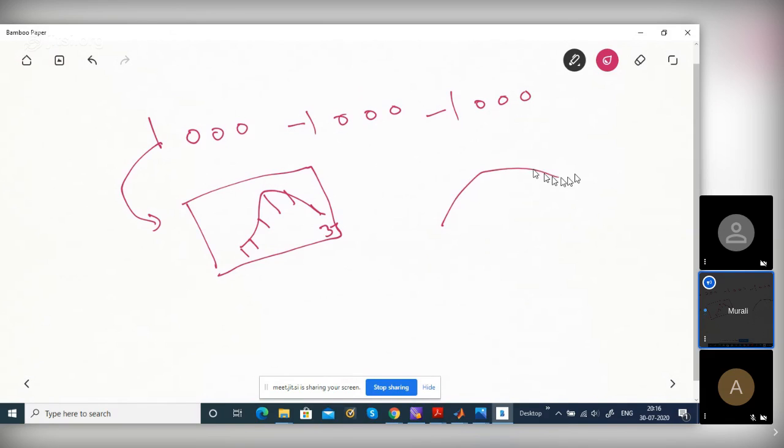Suppose this is some function of time, f of t. If you sample at T by 4, what do you do? This is 0. F of 0 you will find out. This is T by 4, so f of T by 4 you will find out. This is T by 4 plus T by 4, T by 2. F of T by 2 you will find out. Like that you will find. So what you get is some 13 tap filter actually.